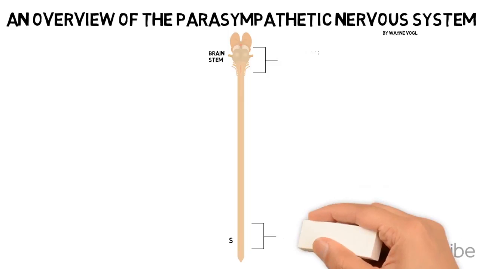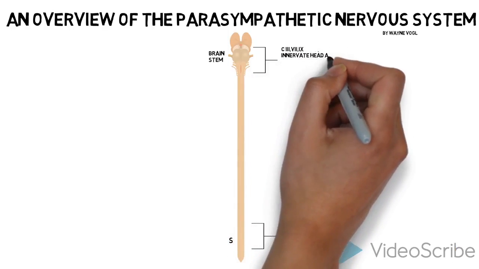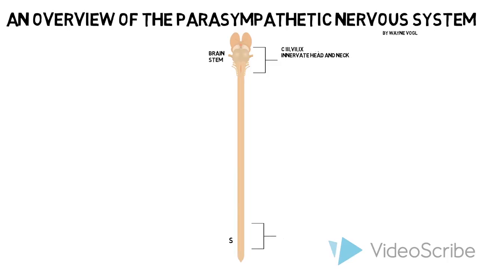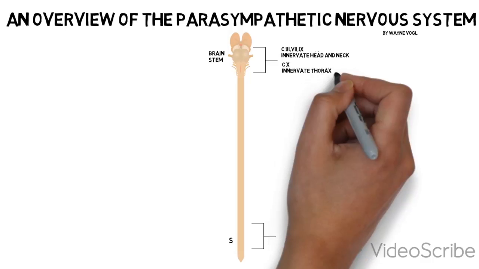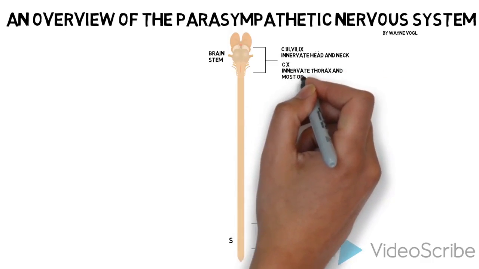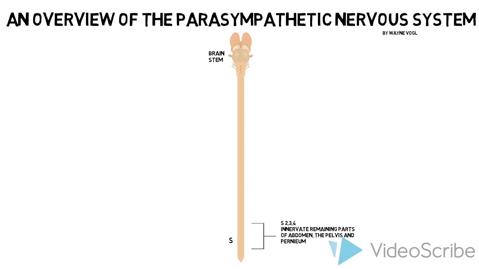Those neurons in cranial nerves 3, 7, and 9 innervate visceral structures in the head and neck. Those in cranial nerve 10 innervate viscera mainly in the thorax and most of the abdomen. Those in S2, 3, and 4 innervate viscera in the remaining parts of the abdomen and in the pelvis and perineum. Let's consider those visceral motor fibers carried in 3, 7, and 9.